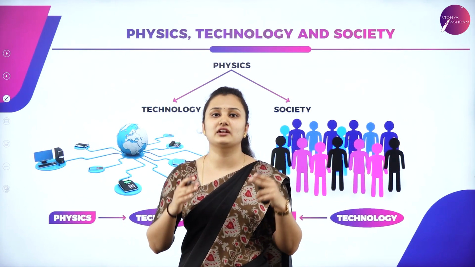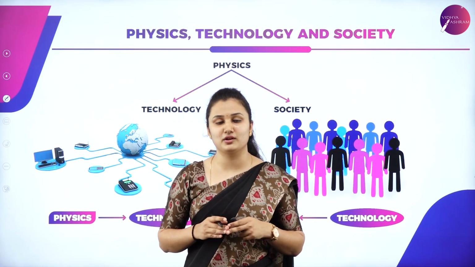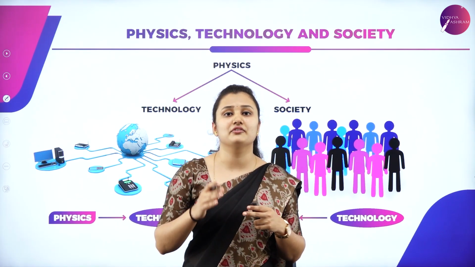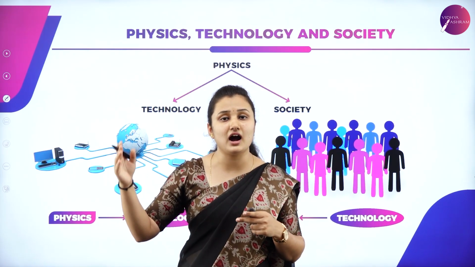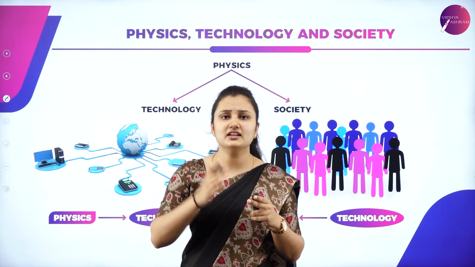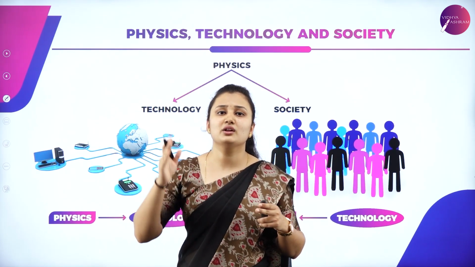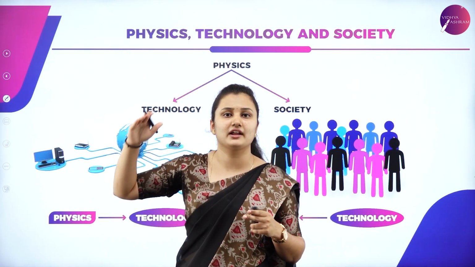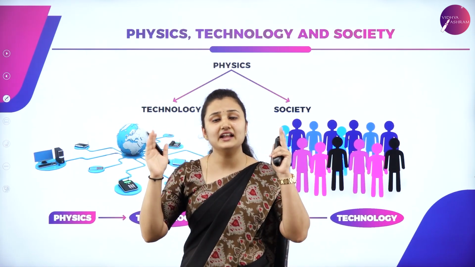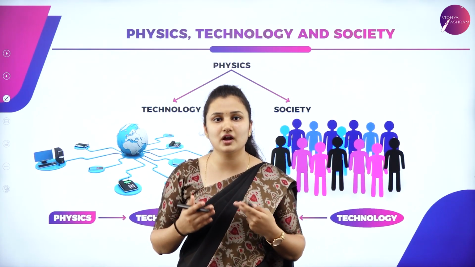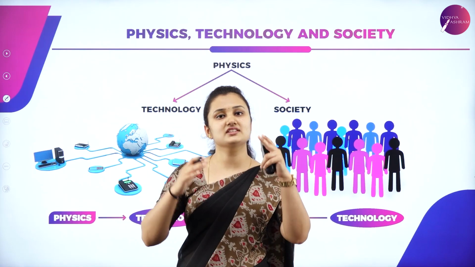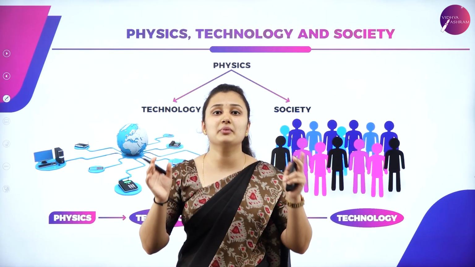Even in the field of technology, take an example. First we had the horse cart, now we have the cycle, then we had the motorcycle, then the car, now we have the aeroplane. There is improvement in technology at each step as we go higher and higher. So physics and technology benefit the people of our society, which in turn helps the society. So physics and technology have a deep interconnection.